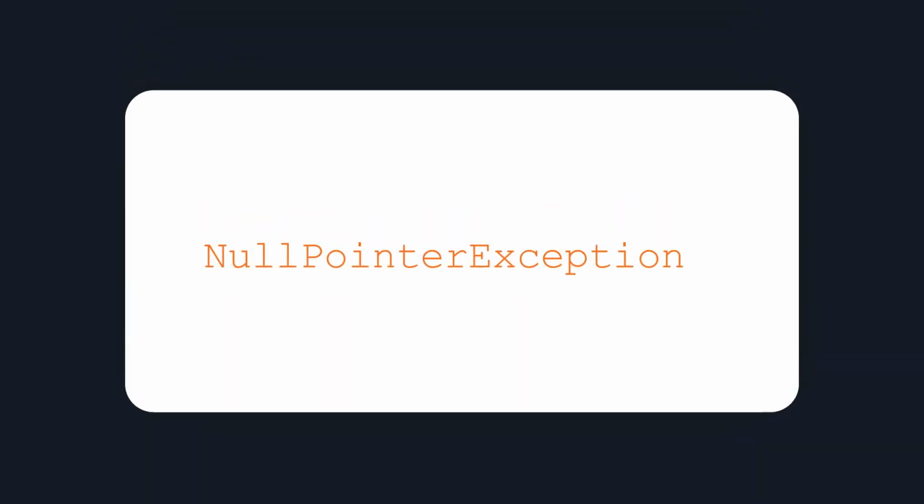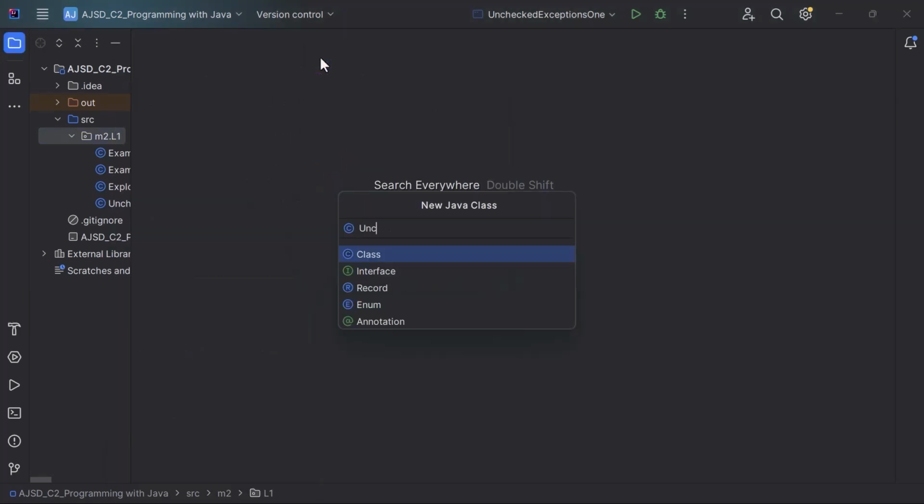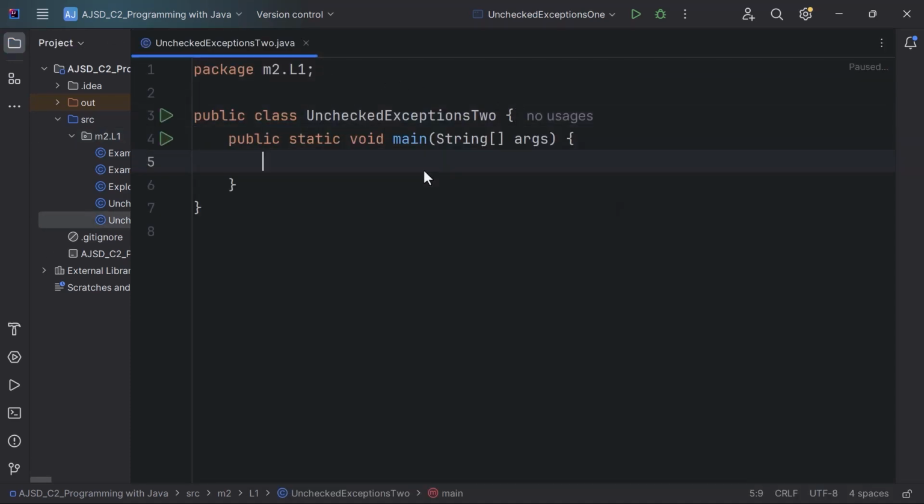But what if it is pointing to something that is empty? If you try to access an empty reference variable and perform some operation on it, the Java runtime complains with a null pointer exception. This is like the ordering system telling you that the gift you tried to add to the cart is not in stock. This is how it really happens in your code. Create a new class named UncheckedExceptions2. Add a main method to it. In it, create a string type variable called name. In Java, strings are treated as objects. So a string is essentially a reference data type.